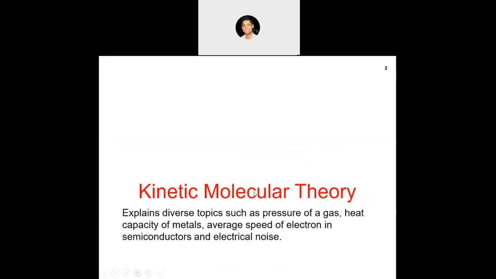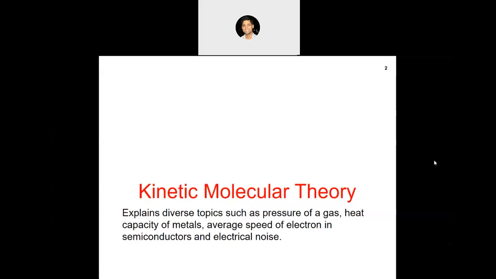So now let us start with the first subtopic of this chapter, which is kinetic molecular theory. As you might have heard before, we use this kinetic molecular theory for describing a lot of diverse topics such as pressure of a gas, heat capacity of metals, average speed of electrons in semiconductors, and electrical noise. Originally, it was developed only for gas molecules, which are very far away and dispersed in a large medium. The density of a gas is very low.